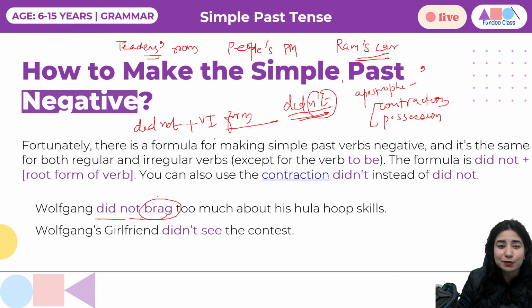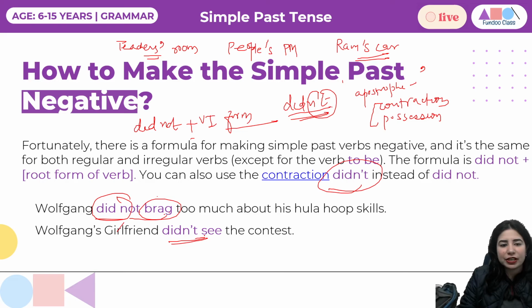Coming back to the concept, I just wanted to touch on it because we did talk about did not, which you can write in full or, instead, simply write did and apostrophe t, didn't, right? So how are we making the sentence negative? You're using did not plus verb first form, and like I said, you can write didn't, right? I hope we are clear here. Let's further proceed.